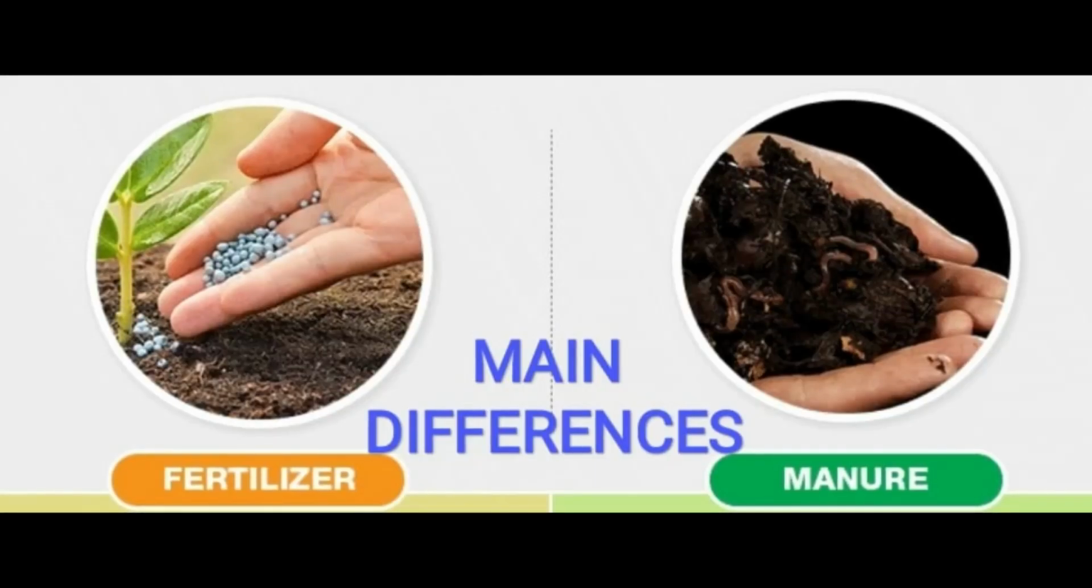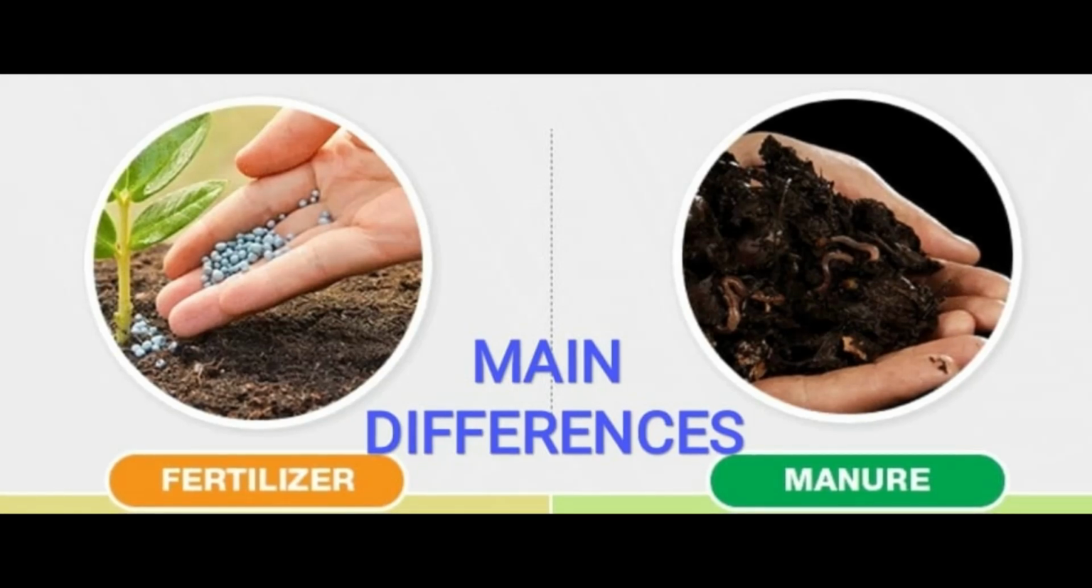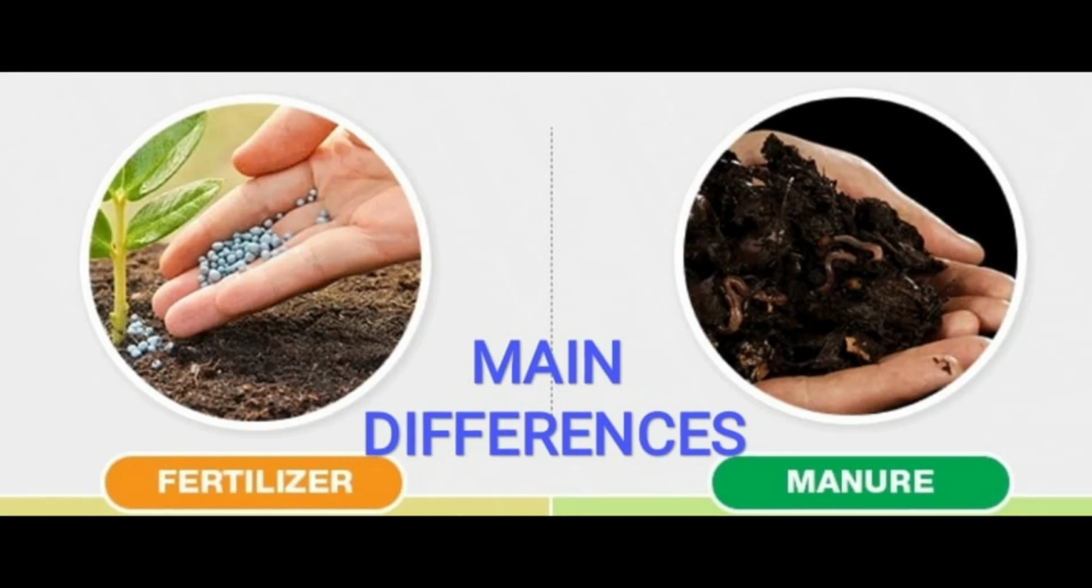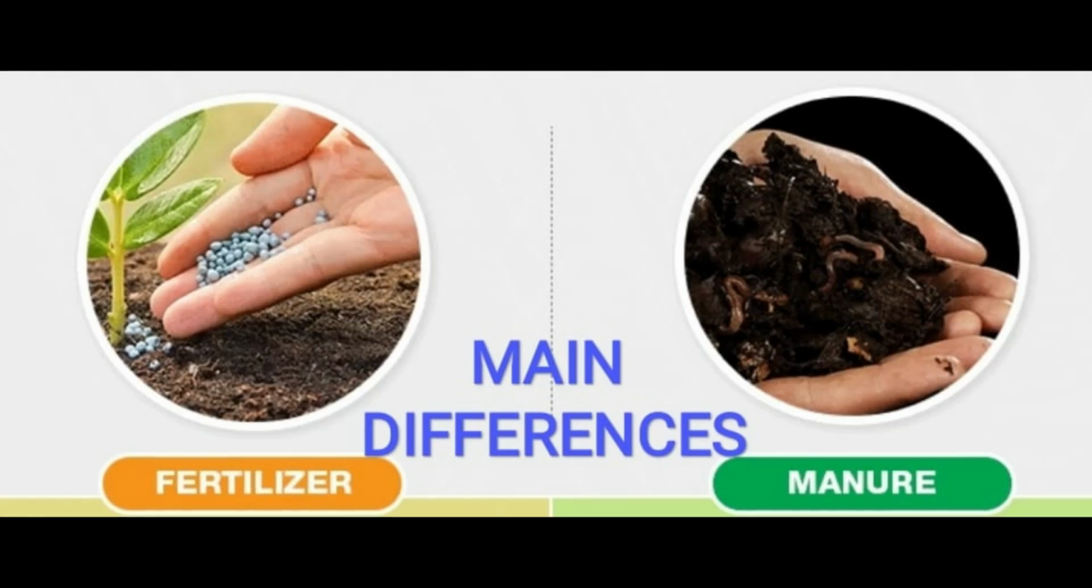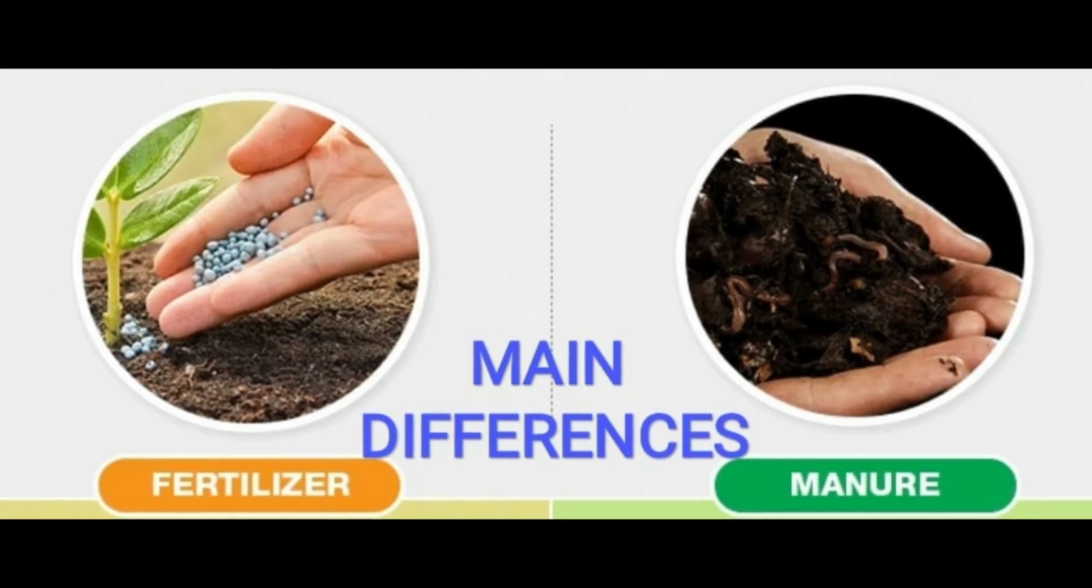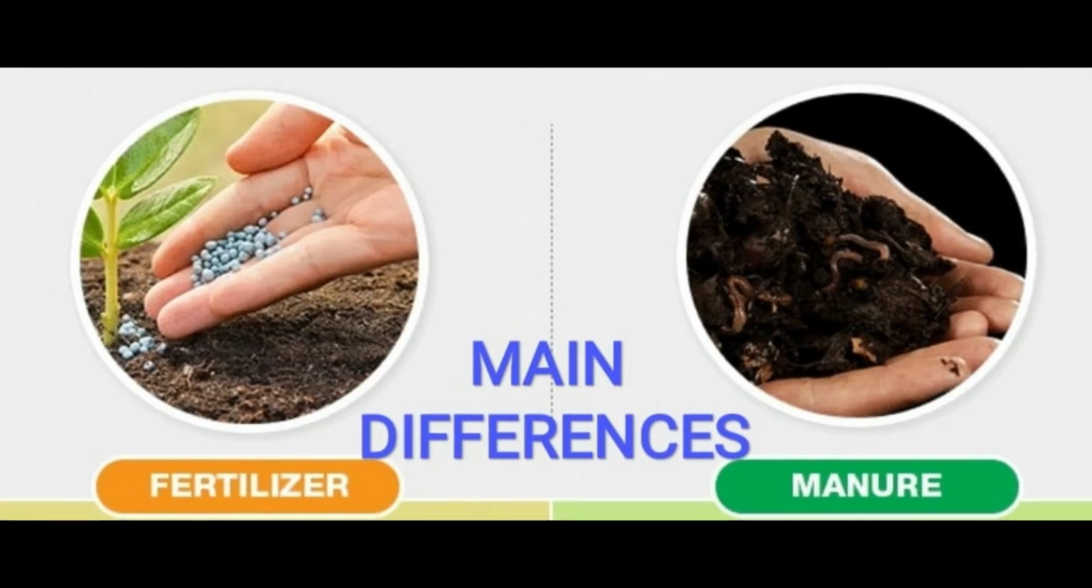The main differences between manures and fertilizers are: a manure is a natural substance obtained by the decomposition of animal waste and plant residues, but a fertilizer is a salt or an organic compound. A manure is not very rich in essential plant nutrients, but fertilizers are very rich in plant nutrients. A manure provides a lot of organic matter to the soil, but a fertilizer does not provide any humus or organic matter to the soil.